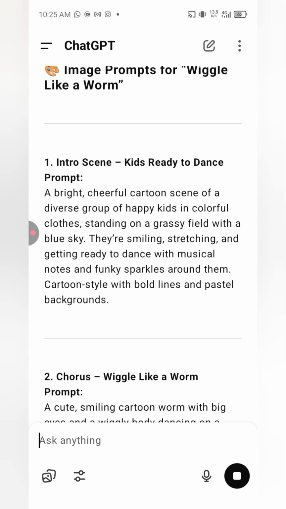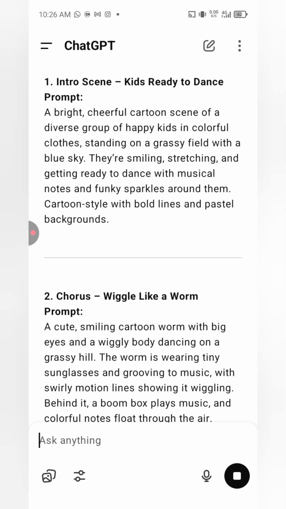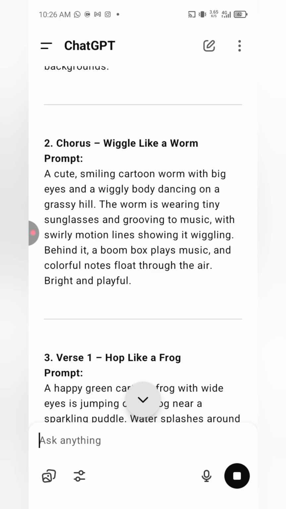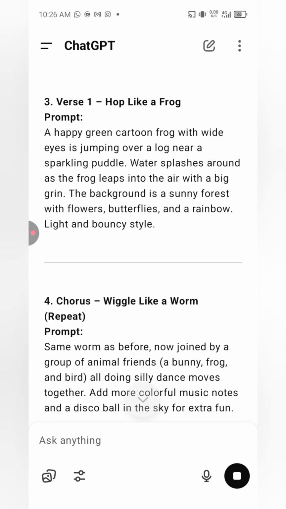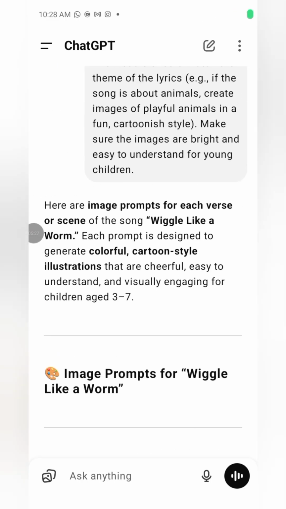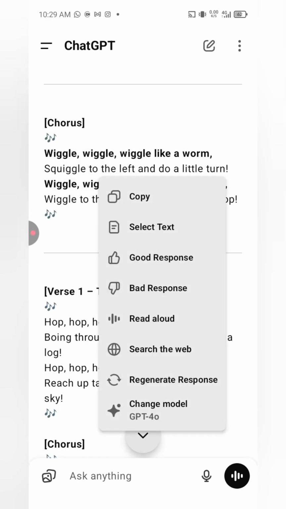So now, this is the image prompt for "Wiggle Like a Worm". Intro scene, kids ready to dance: a bright, cheerful cartoon scene of a diverse group of happy kids in colorful clothes standing. Oh my god, can you just see what is going on? Then the chorus: a cute, smiley cartoon worm with big eyes and a wiggly body dancing on a grassy hill. The worm is wearing tiny sunglasses and grooving to music. It literally gave me the right scenes for each song, and I think this is really wonderful. I mean, AI is really doing a lot.